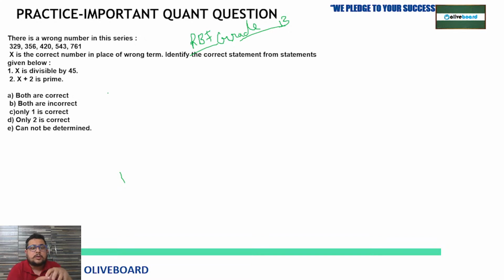So this is not out of this world, or they are not asking some rocket science. No, they are just asking some extra details, so they are making your paper lengthier. So you have to be smart enough to analyze everything. You just have to increase your calculation level so that you can easily attempt the maximum portion. Good marks can easily be scored if you focus on the things which can get you maximum marks.